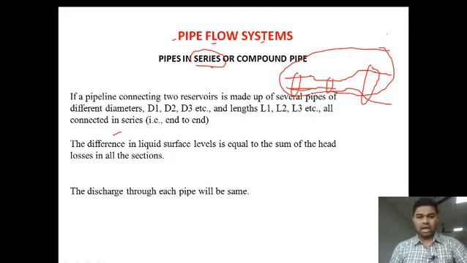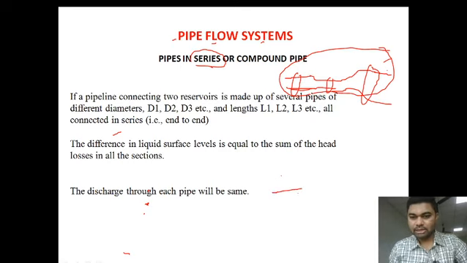So, what are pipes in series? If a pipeline connecting two reservoirs is made up of several pipes of different diameters D1, D2, D3 and of lengths L1, L2 and L3 etc., all connected in series, that is nothing but an end to end connection.